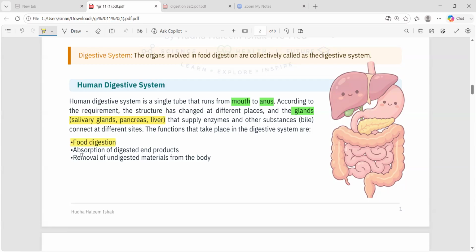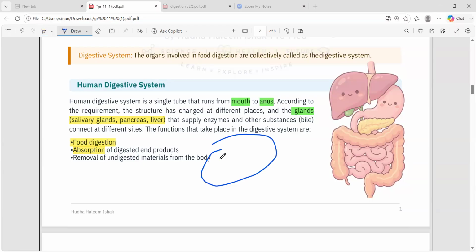And then if the food is digested, this should be absorbed into our body, no? So for that, what should happen? The absorption also should happen. So food digestion and then absorption. Let's say I have a plate of food, and I have rice, and then chicken, and different vegetables, all these things are there.